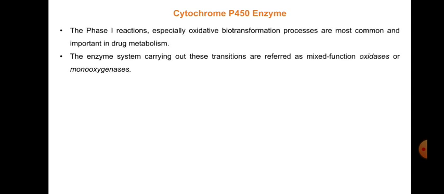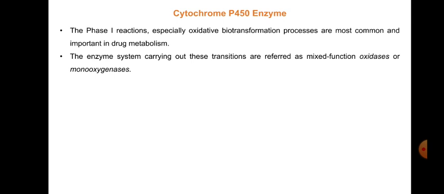It is a family with multiple enzymes in this group, and they are mainly responsible for carrying out the oxidative reactions in phase 1.